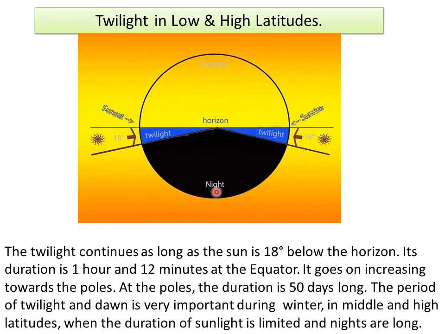In the same way, over here, the sun is 18 degrees below the horizon. That means it will be dawn at this time. And once the sun moves above the horizon, there will be total daylight.